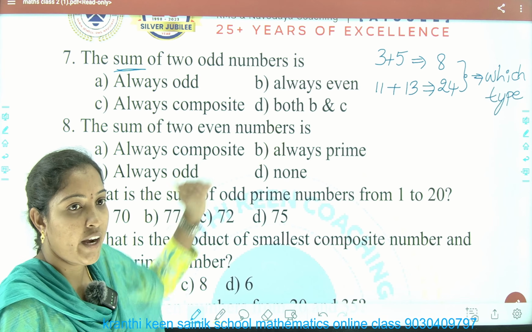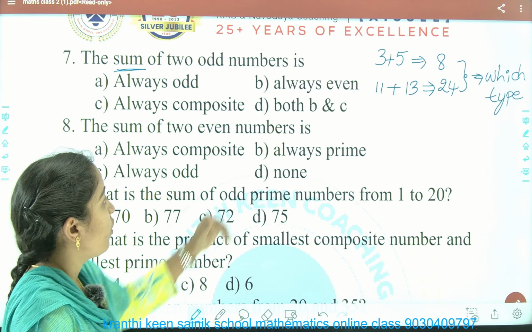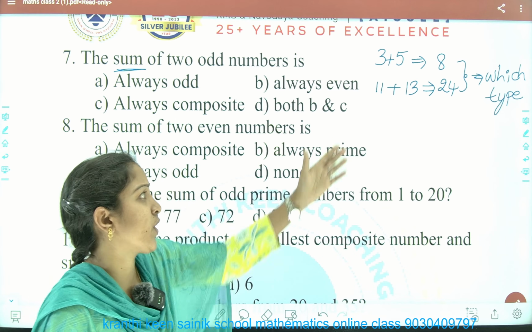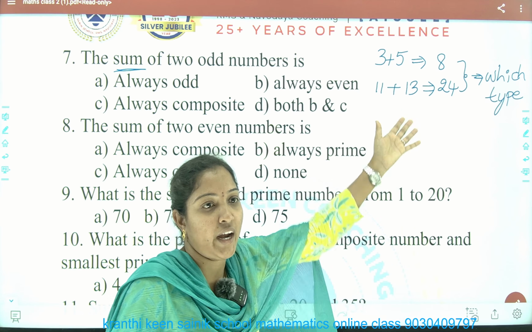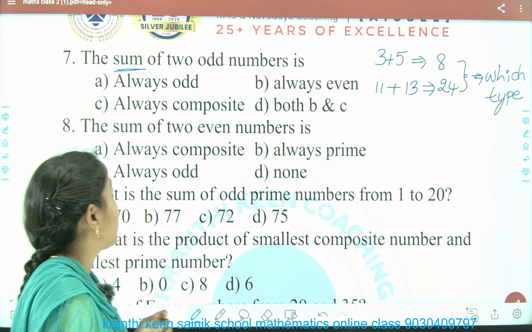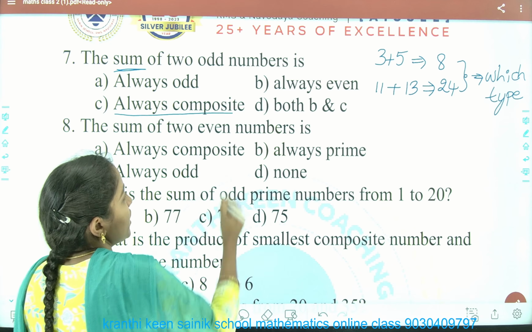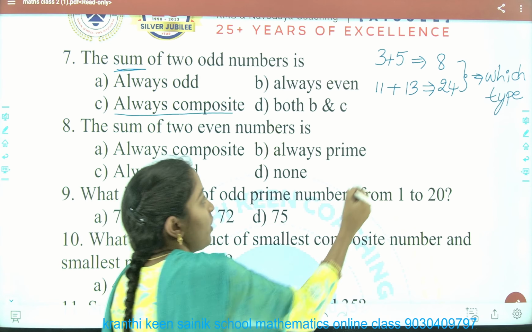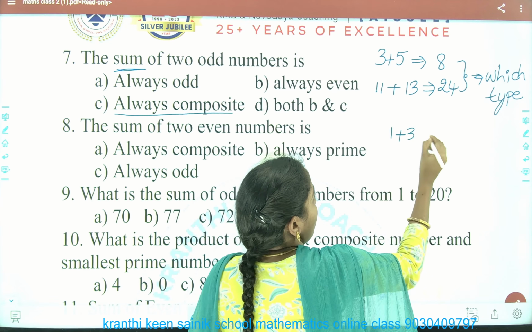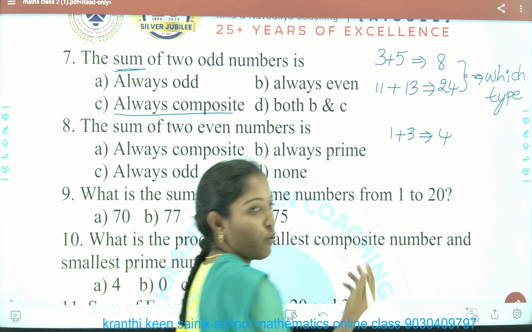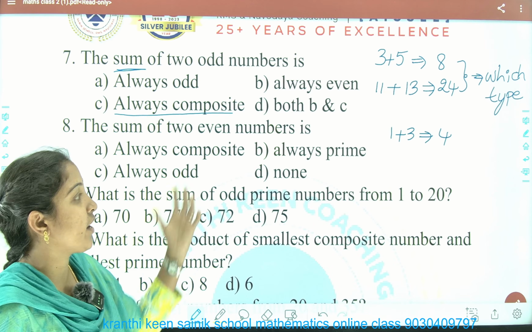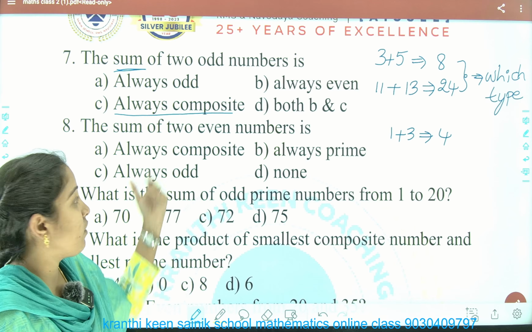Is that odd? Are 8 and 24 odd? No. Always even? Yes, you can say always even because 8 and 24 are even. Next, always composite? Yes, you can say. If you take even 1 plus 3, you are getting 4. 4 is a composite number, so you can take always composite.